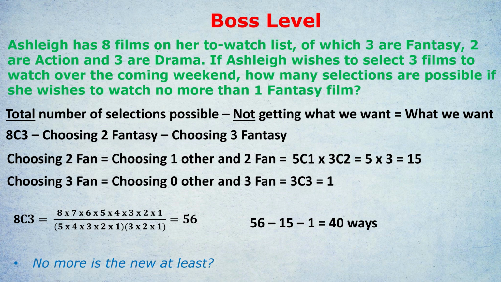And if we had the 10 ways of picking 0 fantasy films, the 30 ways of picking 1 fantasy film, that gives us 40 ways of getting what we want, which we had already worked out the other way. So that just shows you that the 2 ways of doing this both give you the same result. You might find it safer and easier just to stick to the method that you can see on the screen because it is super reliable. Either way, incredibly complicated topic. I hope I've made it a little bit clearer and given you at least a reliable shot at getting these kind of questions right.